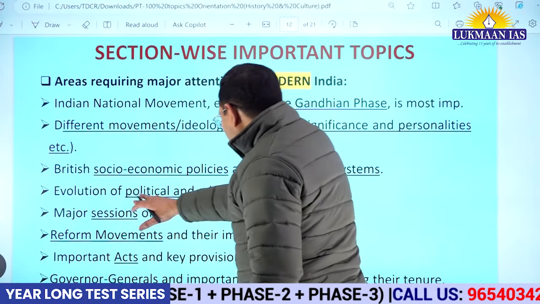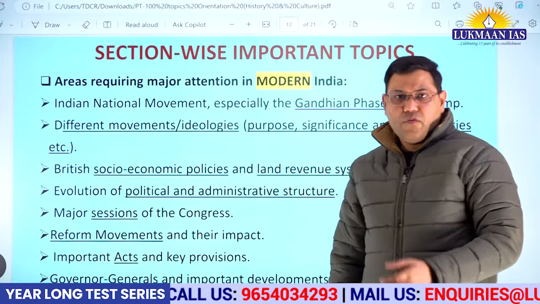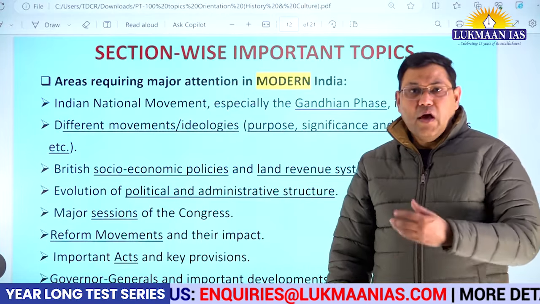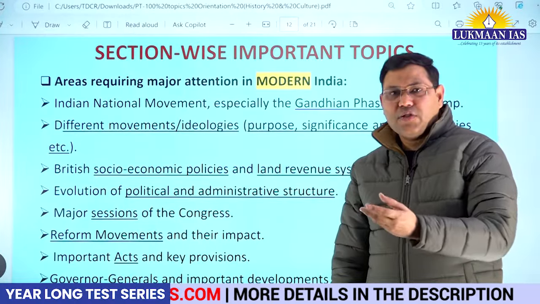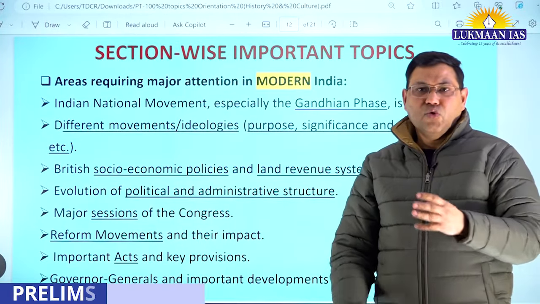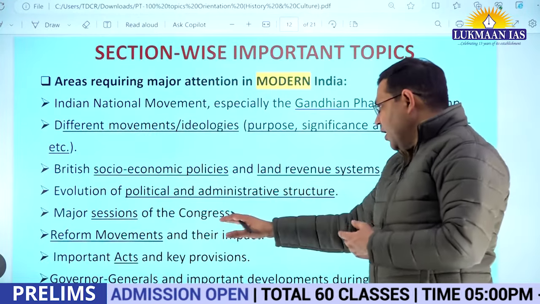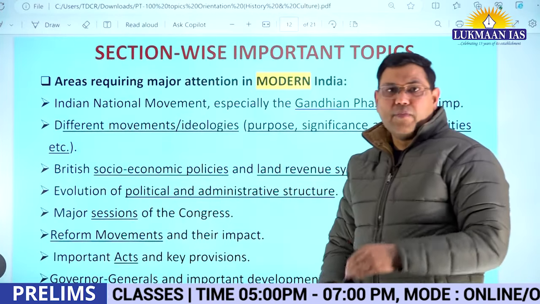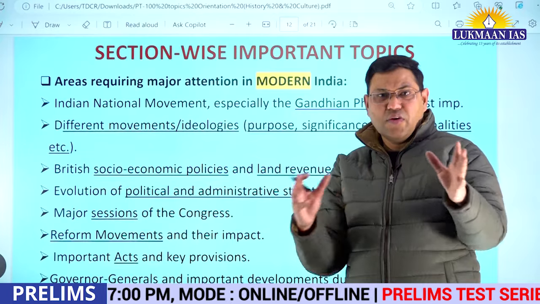Then you should also know about the evolution of the political and administrative structure, as I said earlier, from where questions have been asked: how constitutional development took place, how British administration, whether it is civil service, police service, or judiciary, evolved. You should know about them. Major sessions of the Congress, I am repeating it. Then reform movements and their impact, socio-religious reform movements like Brahmo Samaj, Arya Samaj, or the Deoband movement related to different communities.